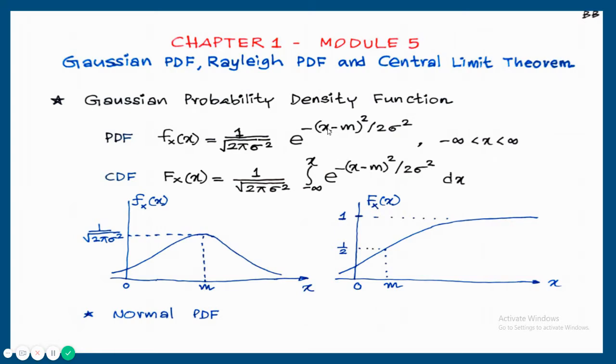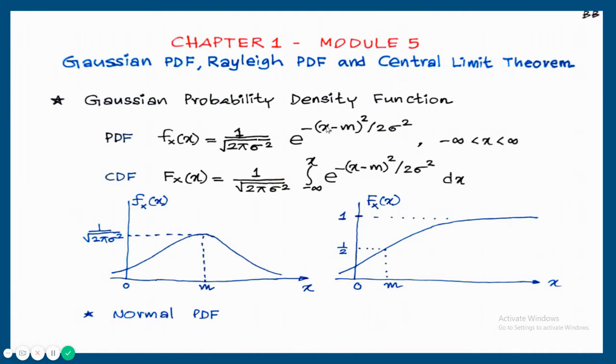When you are substituting x is equal to minus infinity, (x minus m) square will be plus infinity, but the minus sign is outside, so it will be e raised to minus infinity, which is 0. So when x is equal to minus infinity, answer will be 0. When x is equal to plus infinity, the square is infinity, but the minus sign will be there, so again it will be e raised to minus infinity. So for x is equal to plus infinity, again the answer will be 0.